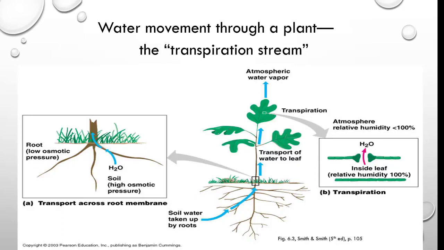Water moves through the plant. It's the transpiration stream. It's like a straw that draws the water up from the soil. There's low osmotic pressure inside the root and then high on the outside, and of course that's got to be balanced, so that is able to push the water into the plant and then transport it to the leaf, and then it's transpired and ends up as water vapor.